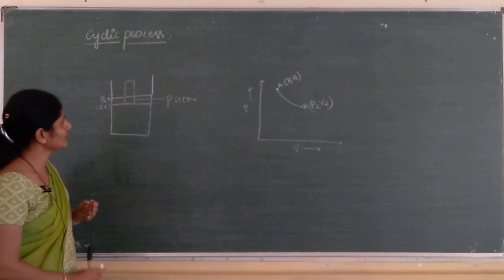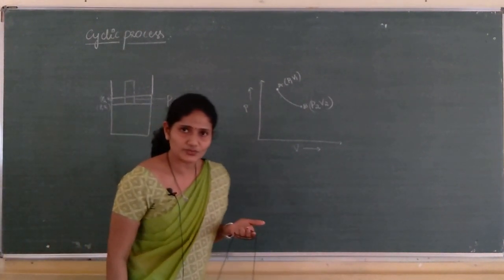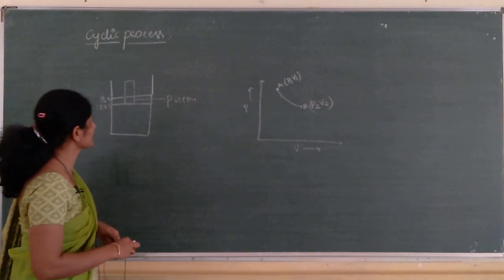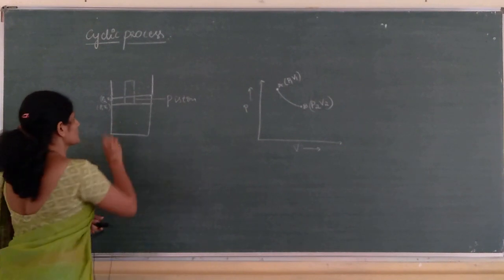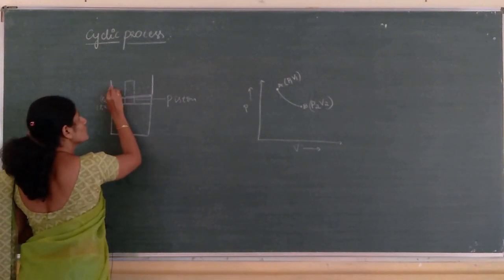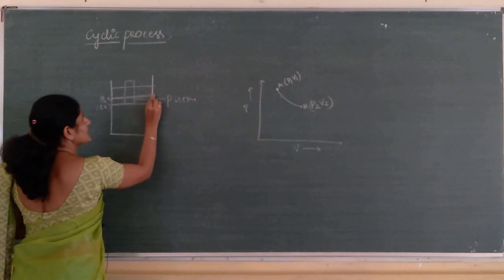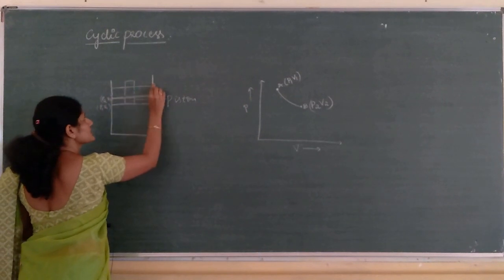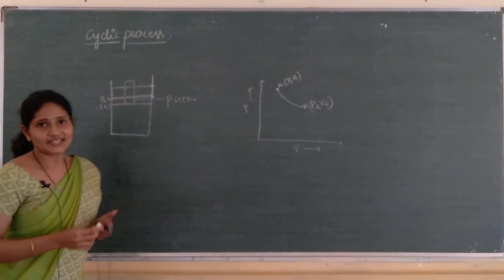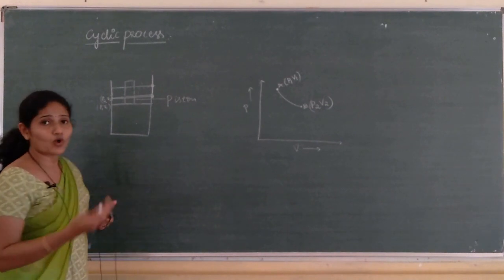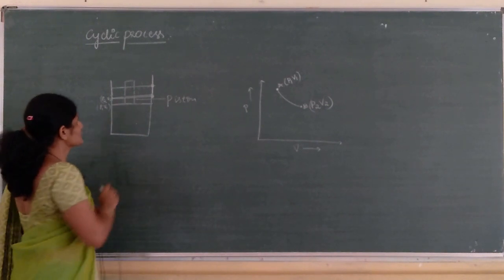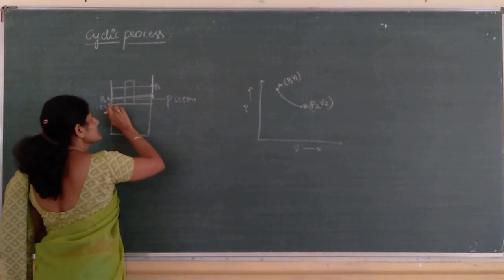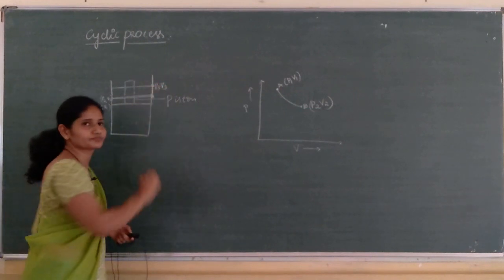What do you mean by adiabatic process? Adiabatic process means no heat flows between system and the surroundings. So, delta Q is equal to 0. This is the initial state of adiabatic expansion and this is the final state. Pressure varies from P2 to P3, volume varies from V2 to V3.